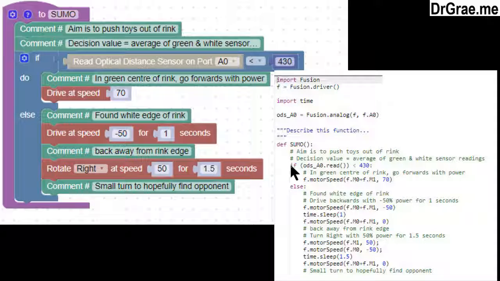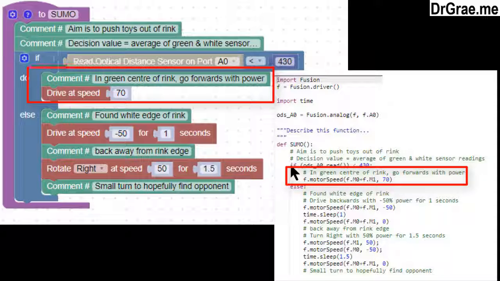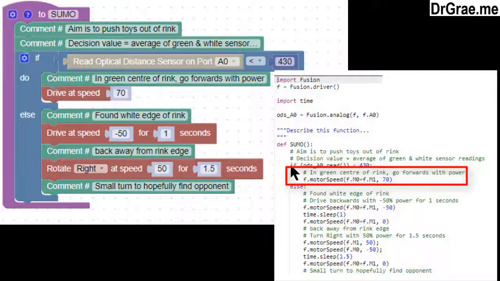Once is enough. To read the value of the A0 optical distance sensor, we attach a .read followed by brackets for the ODS_A0 variable name, and its value can then be compared to the green-white decision value of 430. The next statement is a comment and a motor speed command which causes Fusion to charge forward in the hope of pushing a toy to the edge of the pool.